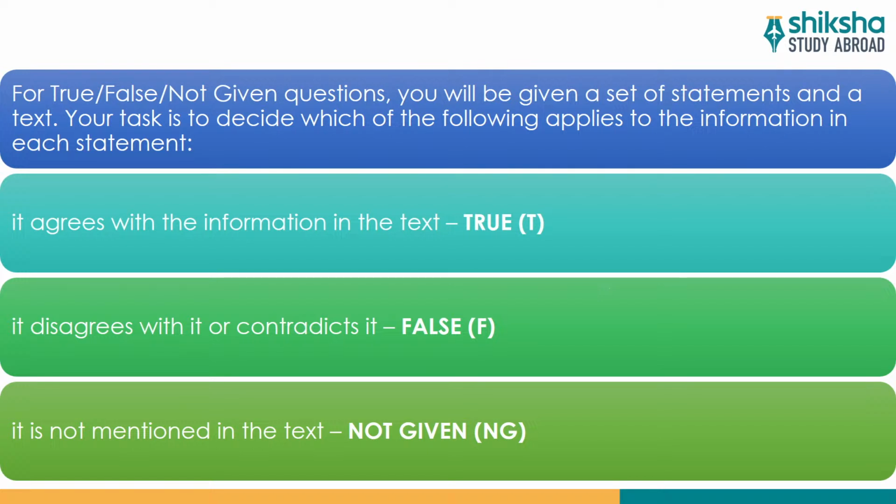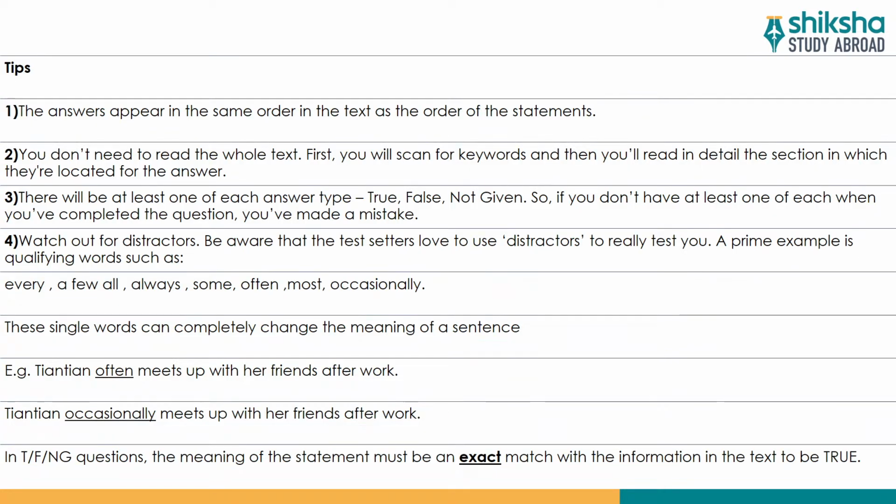You cannot write T, F, N, G. No shortcuts, no abbreviations are allowed in the IELTS exam. You need to write the full form. If it disagrees with or contradicts the text, that means it is false. And if the statement is not mentioned at all in the text or in the passage, then definitely the information is not given. Now, let me read out quickly the tips which you need to apply.